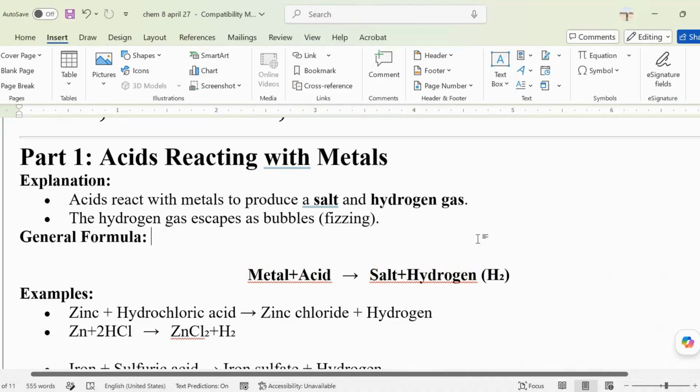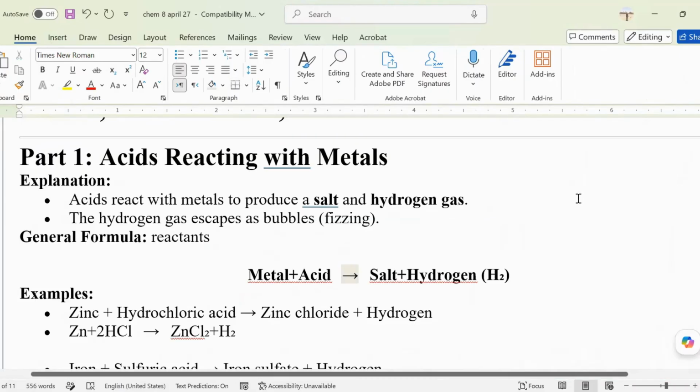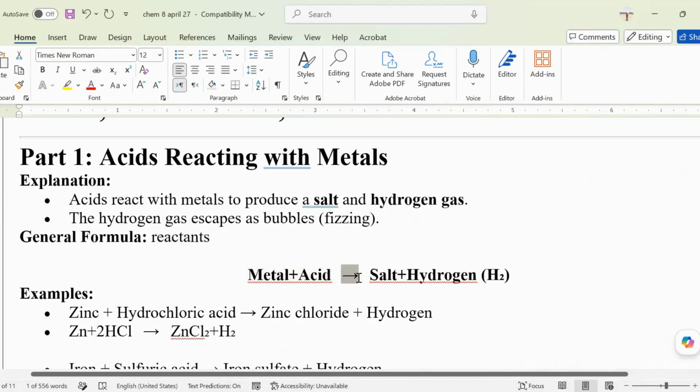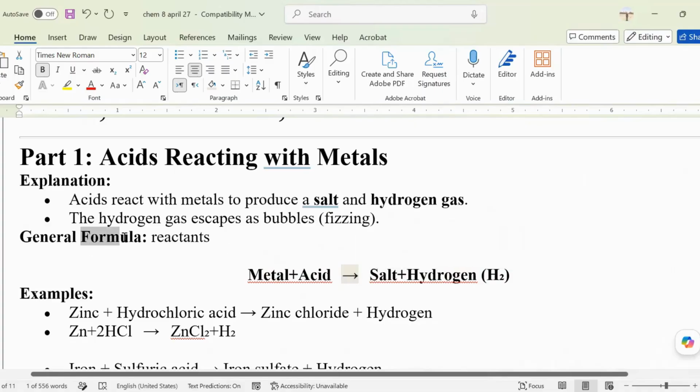Okay, let me type here. Reactants. And then if you're going to mix it, there is an arrow, right? Have you seen the arrow? This arrow means chemical change. So if you're going to add the reactants on the left side of your screen, there will always be an arrow, and this arrow should be in your formula all the time.